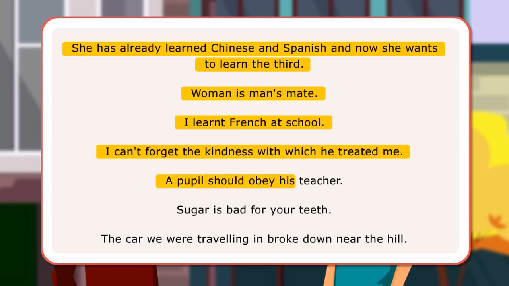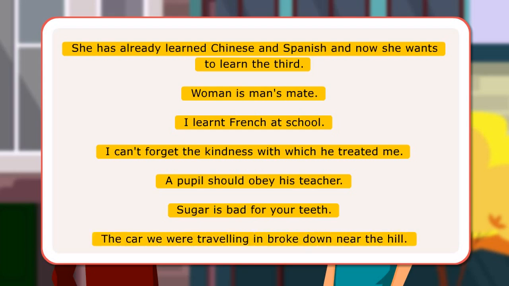A pupil should obey his teacher. Sugar is bad for your teeth. The car we were traveling in broke down near the hill.